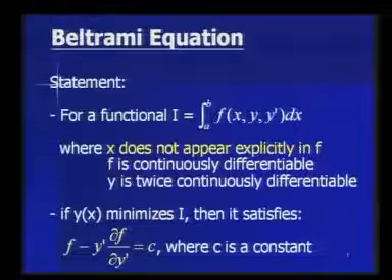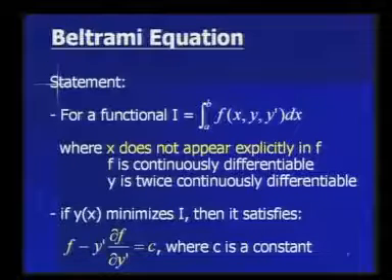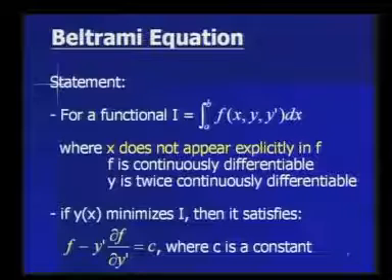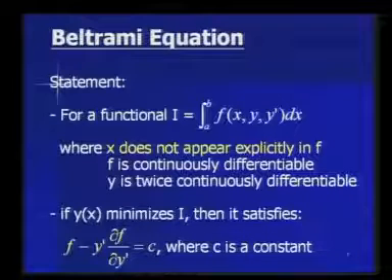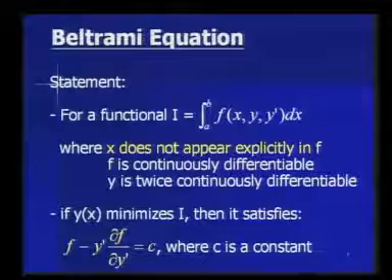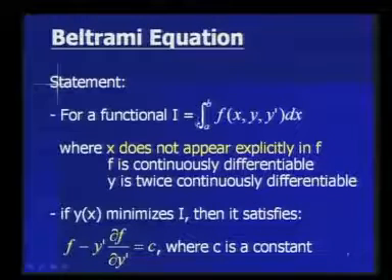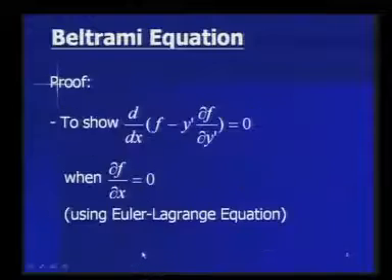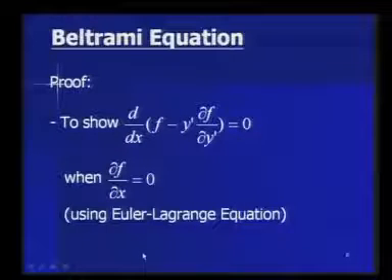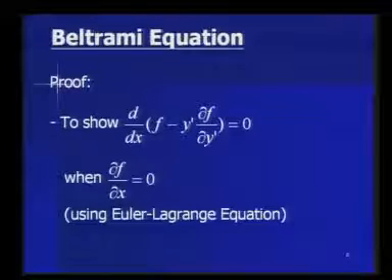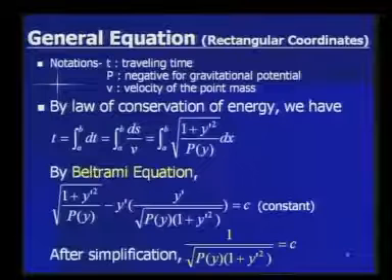In some cases, we can use a simpler form to evaluate the minimizer y. For a given functional I, if x does not appear explicitly in f, then y must satisfy the following equation, which is known as the Beltrami equation. To prove the equation, we consider the derivative of the left-hand side, which can be shown to be equal to 0 when ∂f/∂x is 0.